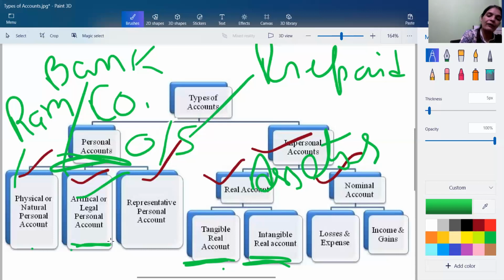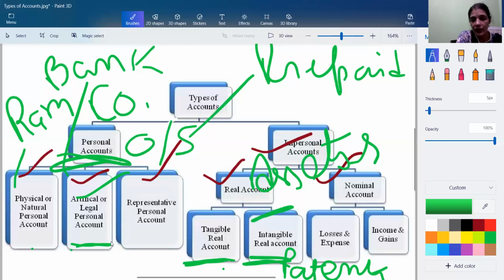Intangible, we are having patents, we are having copyrights. So these types of patents, copyrights, goodwill, they are treated under intangible assets.